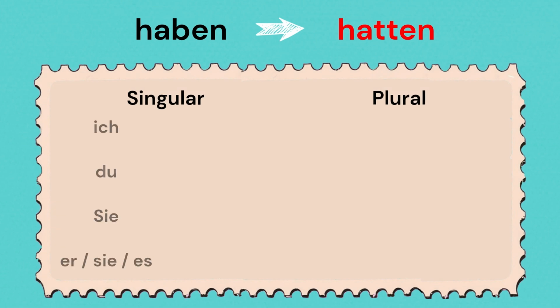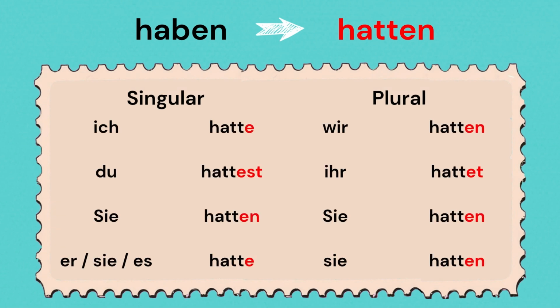The Präteritum for haben is hatten. Please repeat after me as we conjugate the verb. Ich hatte, du hattest, er hatte, sie hatte, es hatte, wir hatten, ihr hattet, sie hatten, Sie hatten.